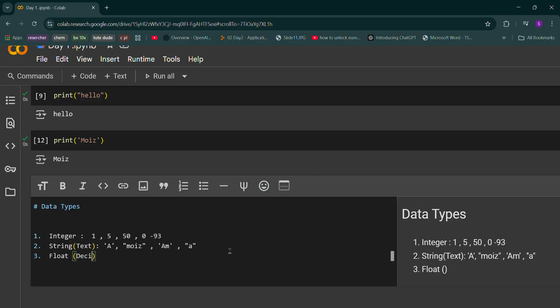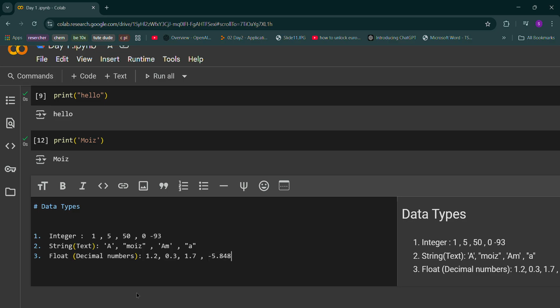Okay, so next, other than string, we have a type of data called float. What are floats? Floats are decimal numbers, like 1.2, 0.3, 1.7, or 5.81, and it can be negative also.